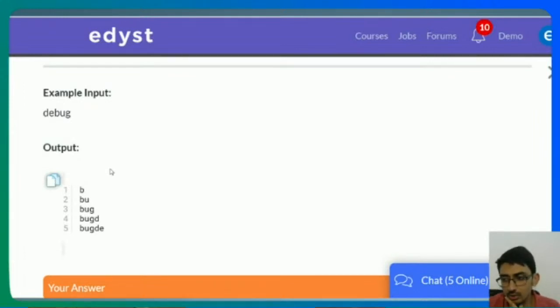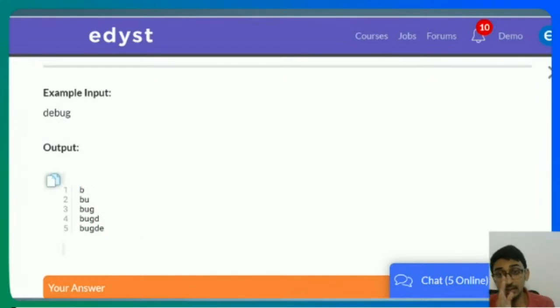It says if you get debug, first it's B, then BU, then BUG, then BUGD, then BUGDE, right? So you start from the middle for an odd length string. I'm going to start at the middle. I'm going to print first middle, then middle and next, then middle and next and next, and so on. I'm going to keep going till I finish the string from the start, right? That's what I'm going to do.